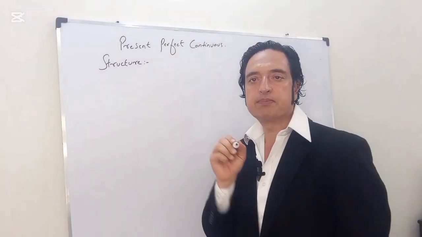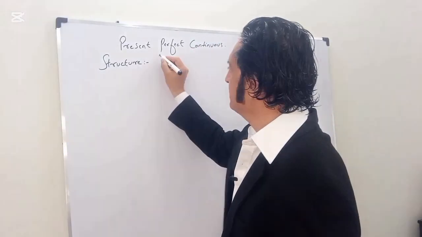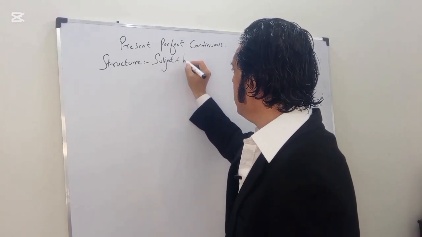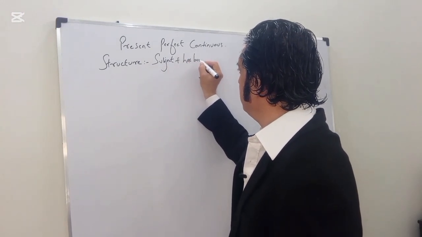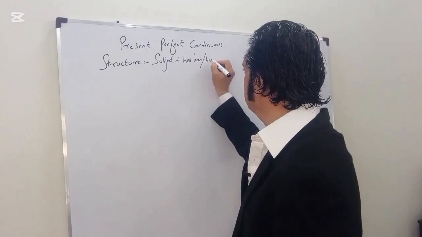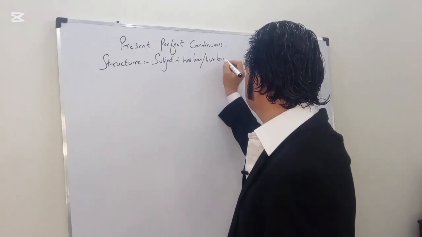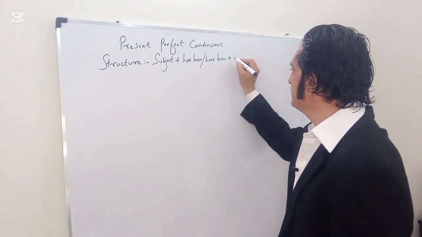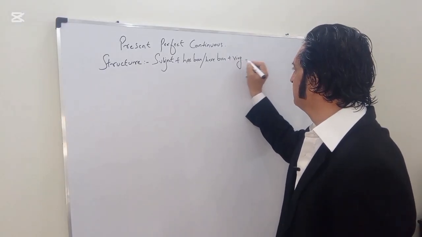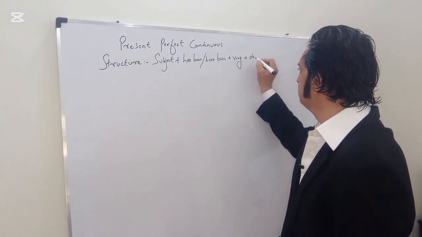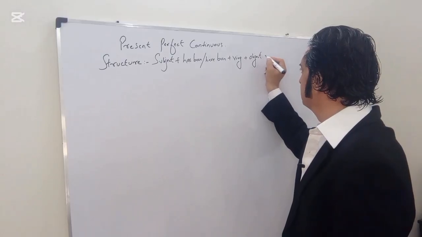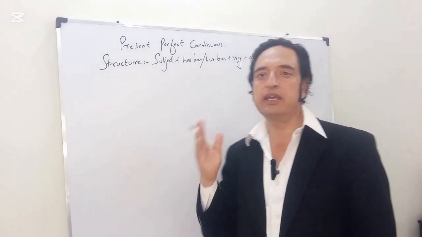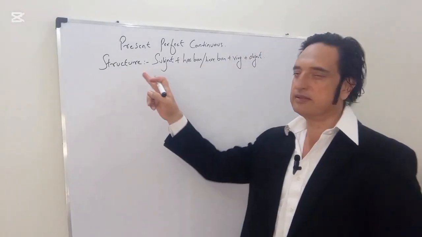The structure for present perfect continuous is subject plus has been or have been plus verb ing form plus object. Alright, okay. The first thing when you are making any sentence, in any tense, is the structure.